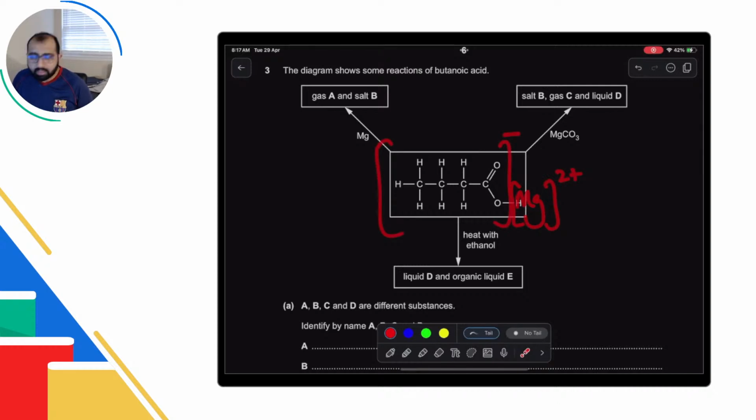with -1. That is the salt that you get. Similarly, with magnesium carbonate, what do acids do with carbonates? They produce carbon dioxide, water, and salt. So magnesium butanoate and carbon dioxide and water. Okay, that's how we get.